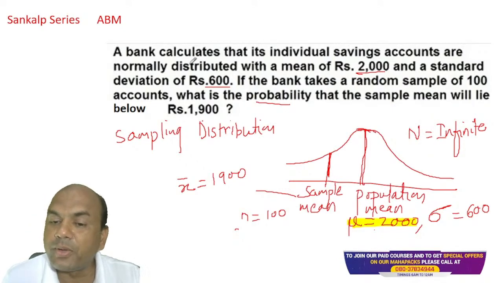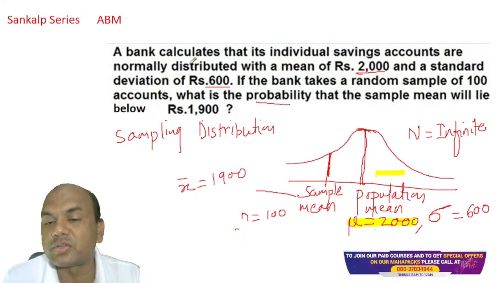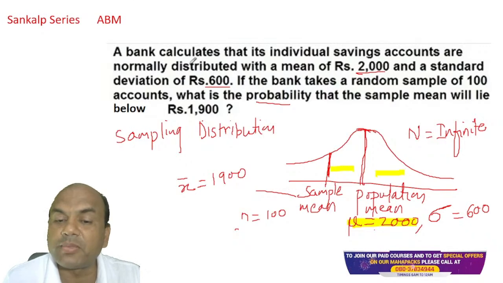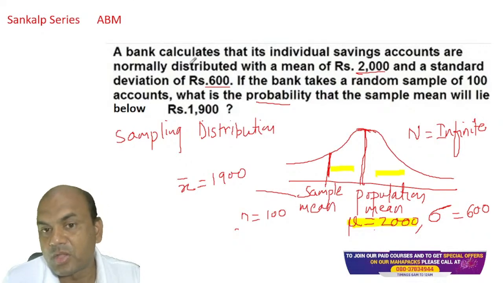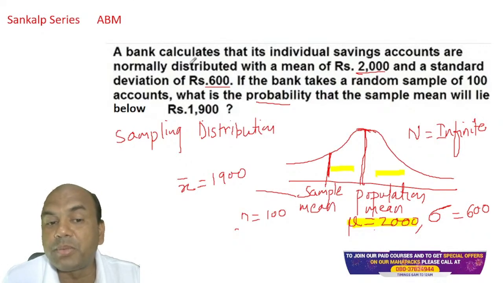Anything beyond 2000 on this side will always be greater than. So if I am having 2100, it will be over here. If I am having 1900, it is less than, so it will always be on the left side, right? So this sample mean I have taken on the left side. So what do I want? It will lie below 1900.